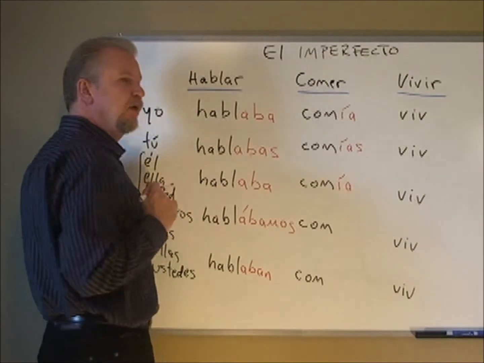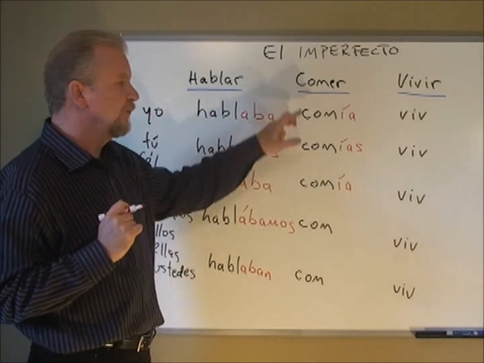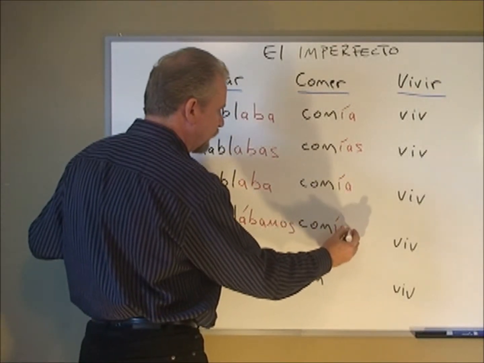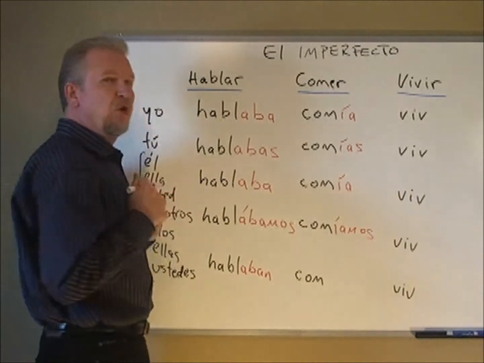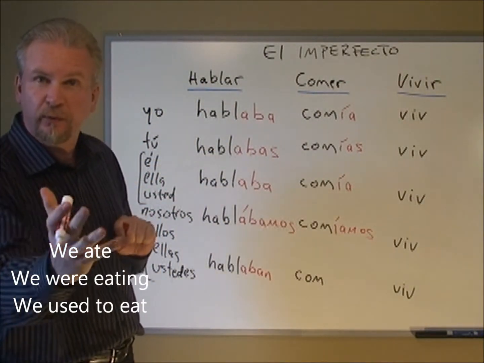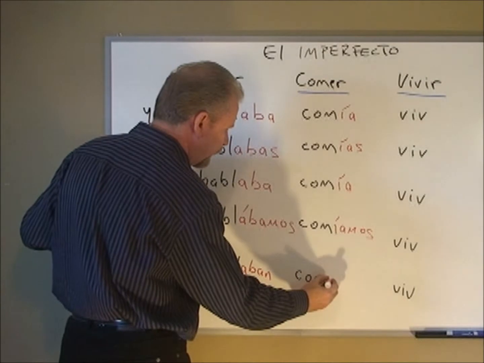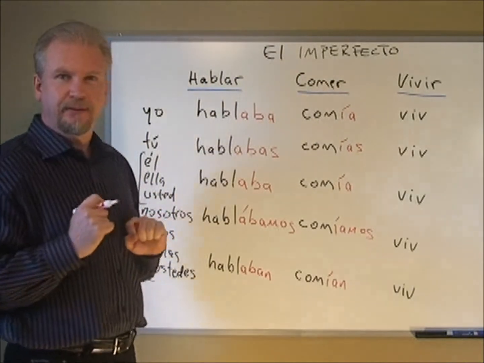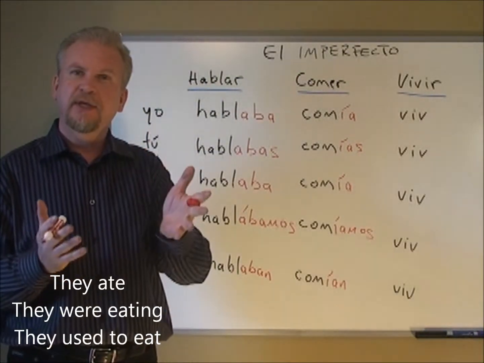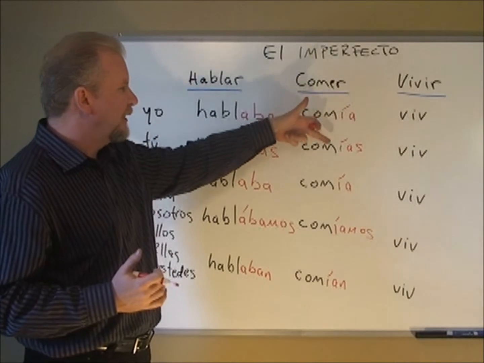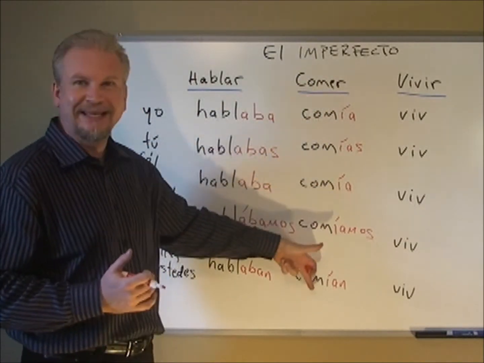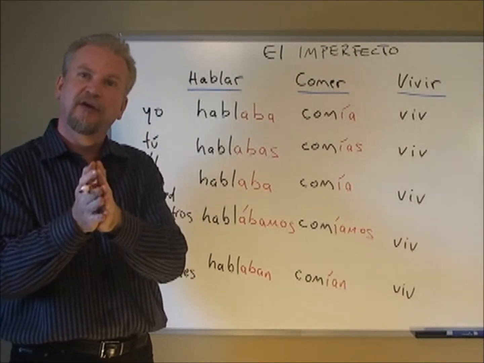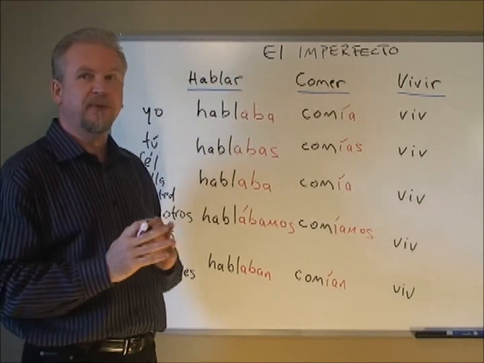Él, ella y usted comía. Same as yo. These forms are the same in this tense. Nosotros comíamos. We ate, we used to eat, we were eating. Ellos comían. They ate, they were eating, they used to eat. Notice, ella, ellas, ella, íamos, ían, with an accent on the I on all of them. That's how to conjugate a regular ER verb with el imperfecto.